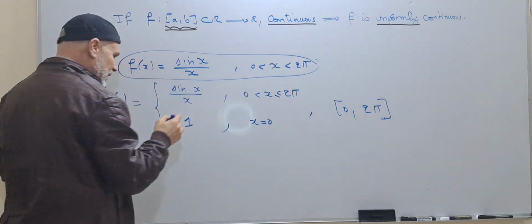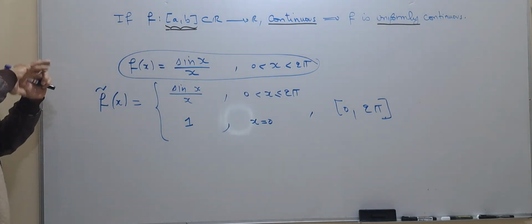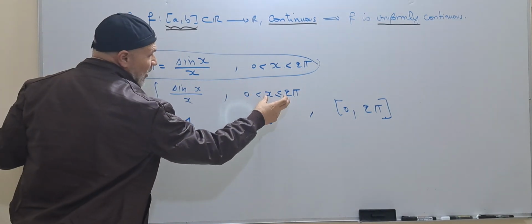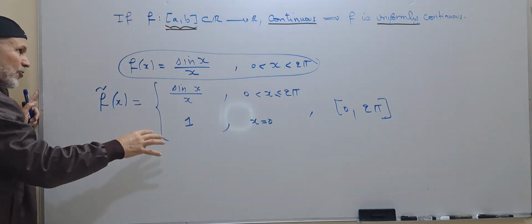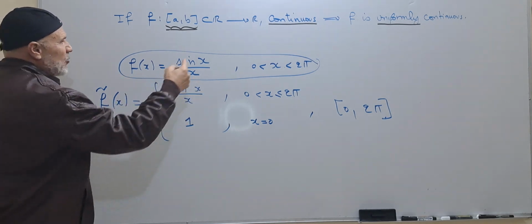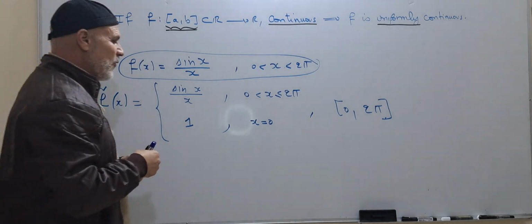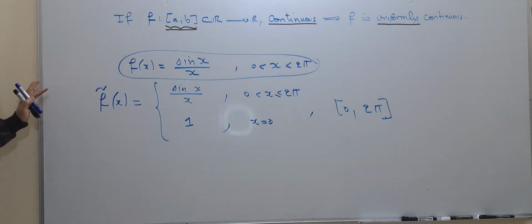So we take this function, we put it in a more global function which is continuous on a closed and bounded interval. We answer the question using this theorem, then we come back to our first function for which we discussed the uniform continuity.